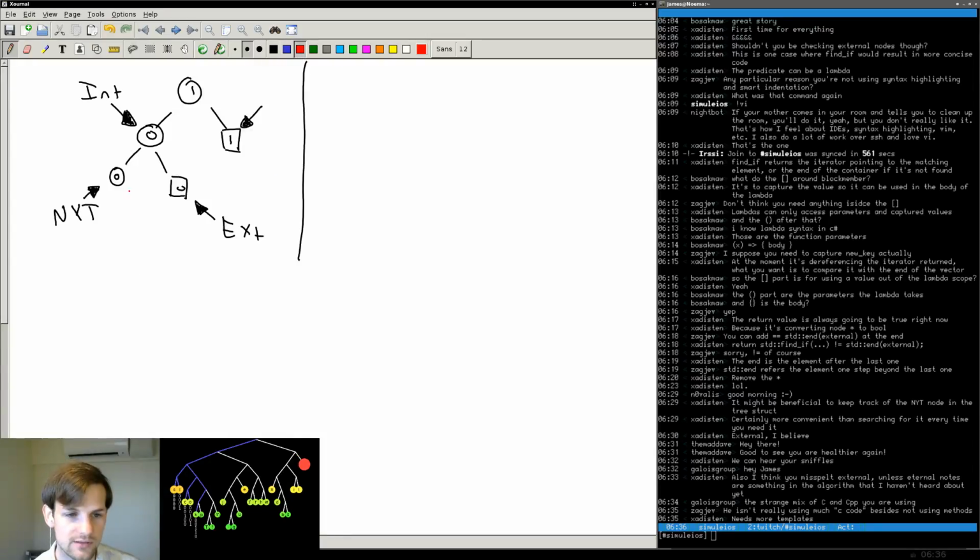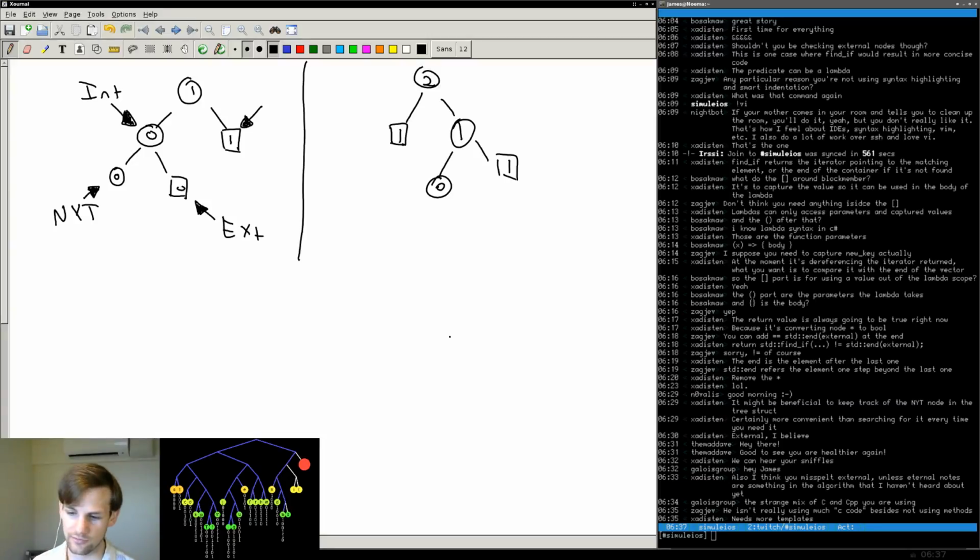So for example, after manipulation, this will become this tree. A leaf node over here, internal node there, another leaf node here. And again, I'm using squares to represent leaf nodes and circles to represent internal nodes. I hope that's not too terribly confusing. And then the 0 node, I just make an internal node because I don't know. So implicit numbering will go like this: 1, 2, 3, 4, 5.